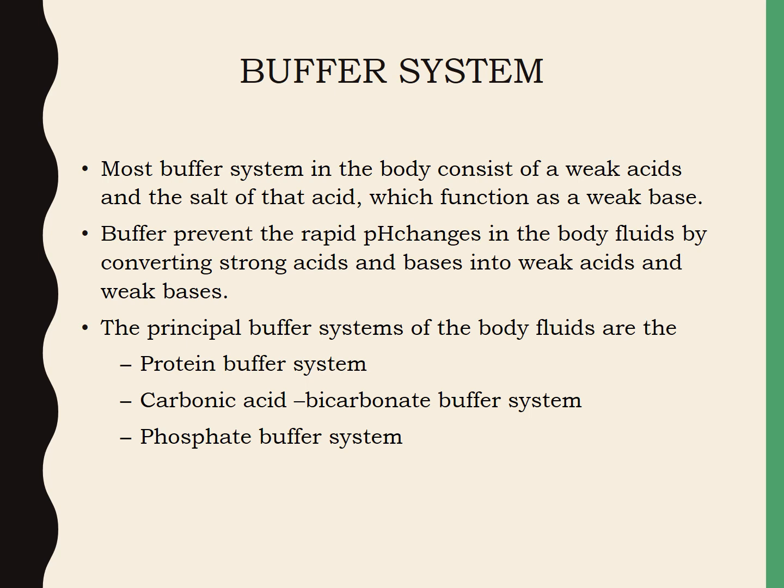weak bases. The principal buffer systems of the body fluids are mainly three types: the first one is the protein buffer system, the second one is the carbonic acid bicarbonate buffer system, and the third one is the phosphate buffer system. And now we will examine each of these mechanisms in more detail.